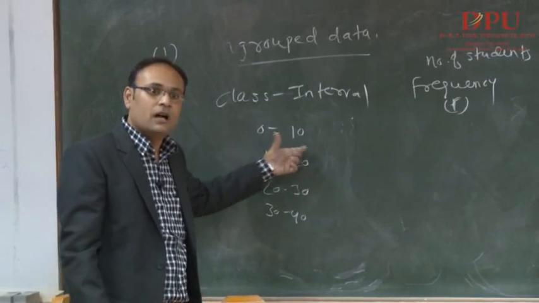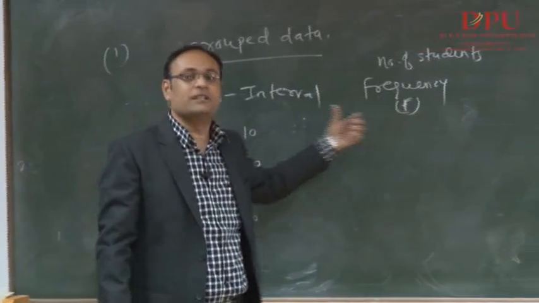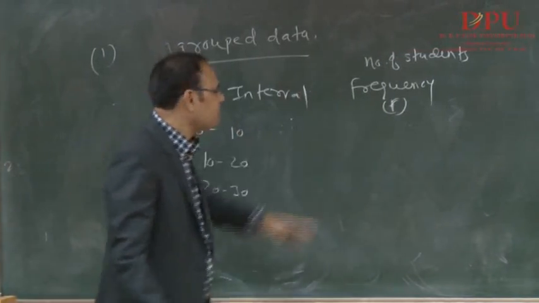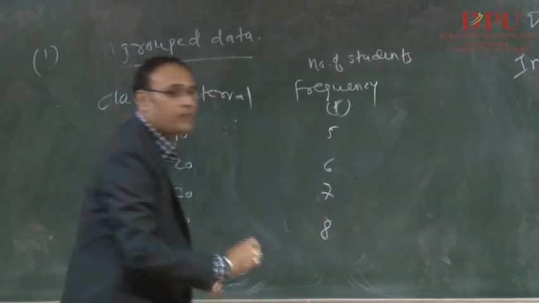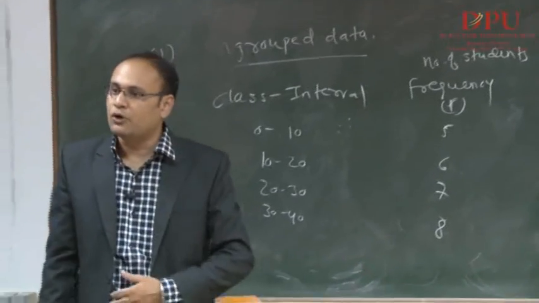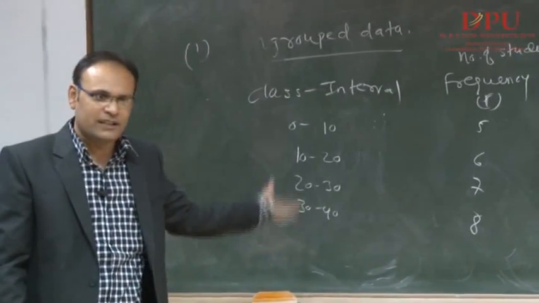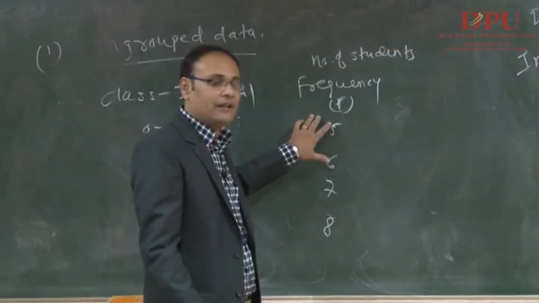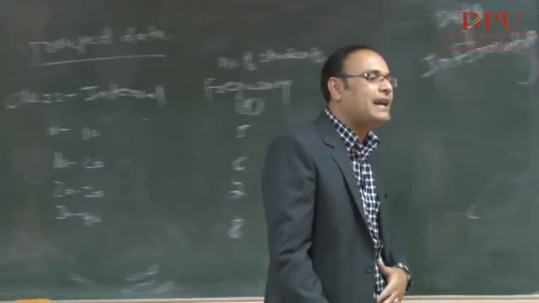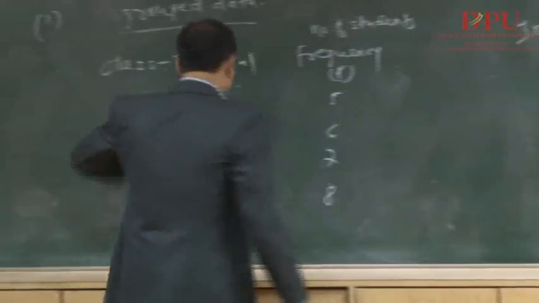How many students belong to this particular category? Let's take any example, like 5, 6, 7 and 8. These are the numbers of students belonging to the respective groups. It's a dummy example, not a live example. So this is the frequency. And when the frequency is given, you need to calculate the mean. So for the formula for calculating the mean, what do I need to do here? We don't have any x.